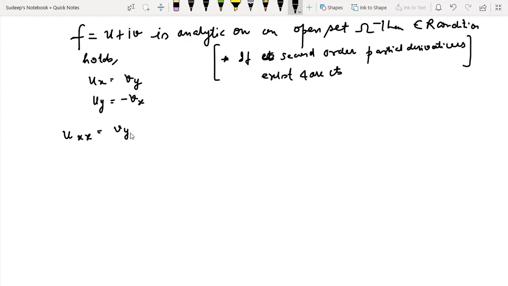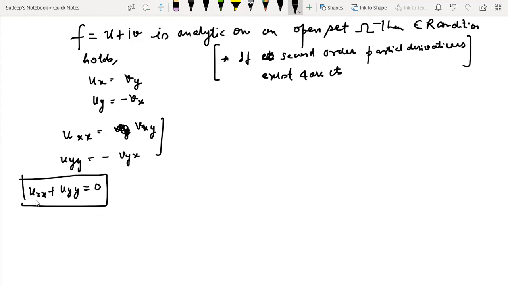So I'll get simply vyx. And partially differentiating with respect to y, I'll get simply minus vxy. If I add the two, then uxx plus uyy becomes equal to 0.